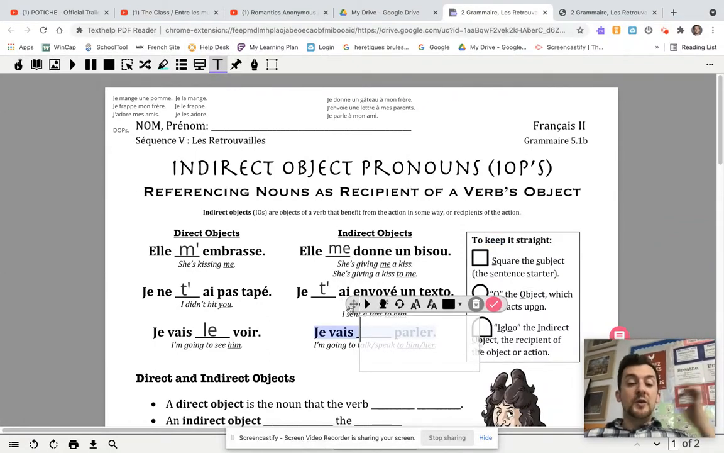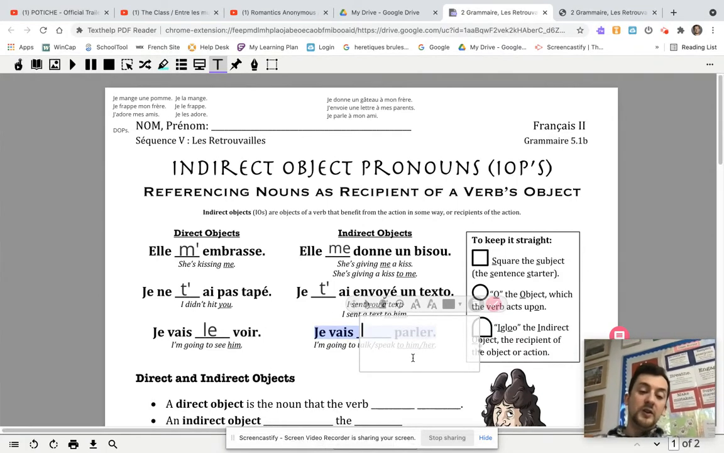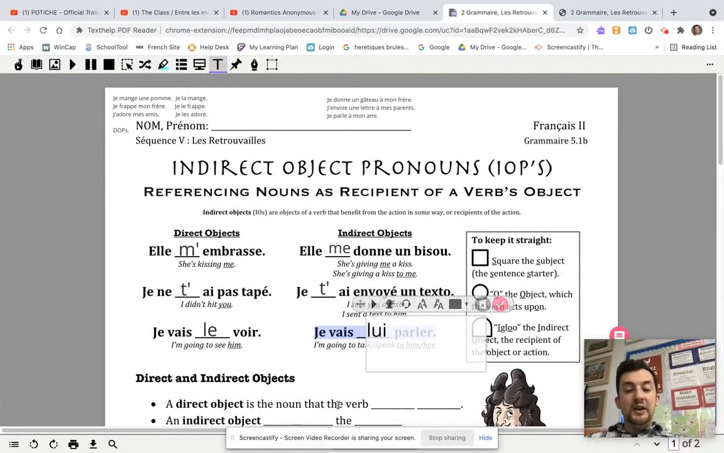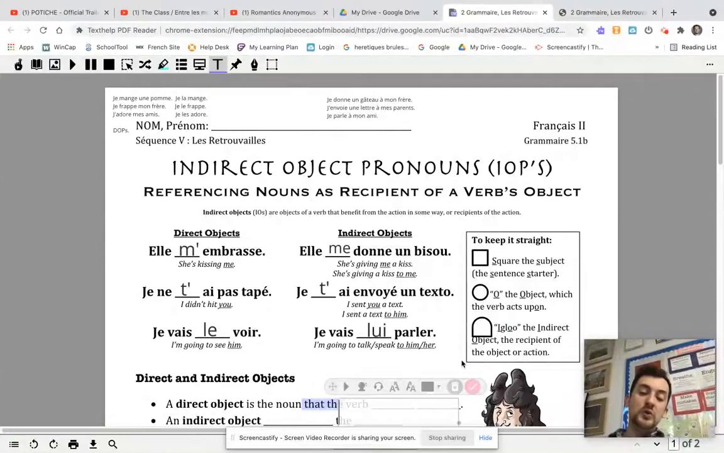If you use the third person singular and you're going to say, I'm going to speak to him or to her, d'accord? You no longer use le, you use lui. And lui means more specifically to him or to her. So likewise, if you wanted to say she gave him a kiss, you would say elle lui donne un bisou. If you want to say I sent him a text or her a text, je lui ai envoyé un texto.